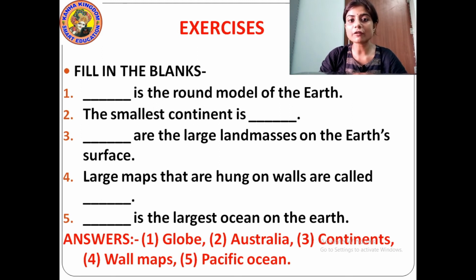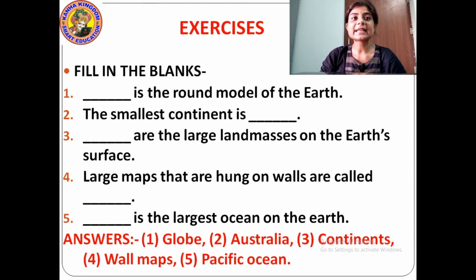The round model of the earth is globe, G-L-O-B-E. Then the smallest continent is dash. Which is the smallest continent? The smallest continent is Australia, A-U-S-T-R-A-L-I-A.